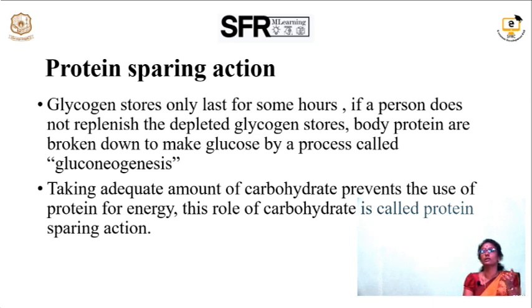After that, the glycogen stores will be depleted and we will be lacking energy. At this time, the process called gluconeogenesis kickstarts, and the protein substances in the body, like body protein, muscle protein, and tissue protein, will get broken down and converted into carbohydrates and enter into the energy providing action. So, this is known as protein sparing action.